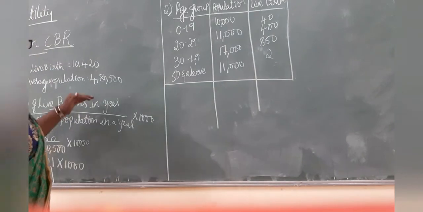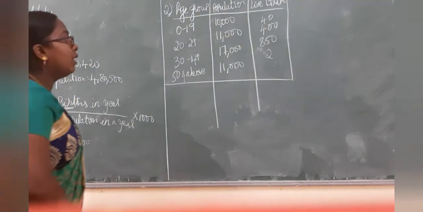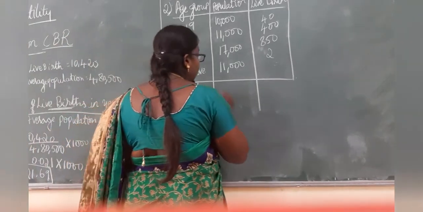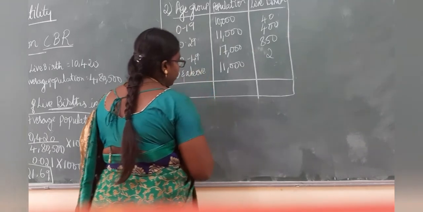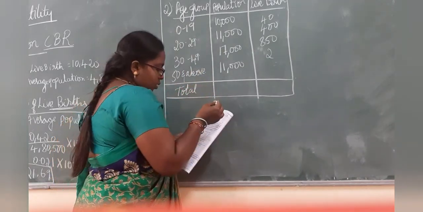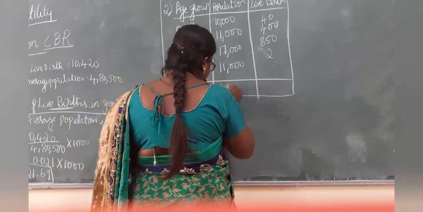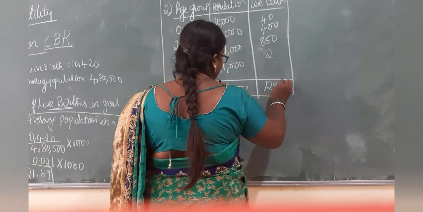Here, the total population and total live births were given separately as per age groups. So totally, first, you will get a total of 49,000 population and 1,292 live births.